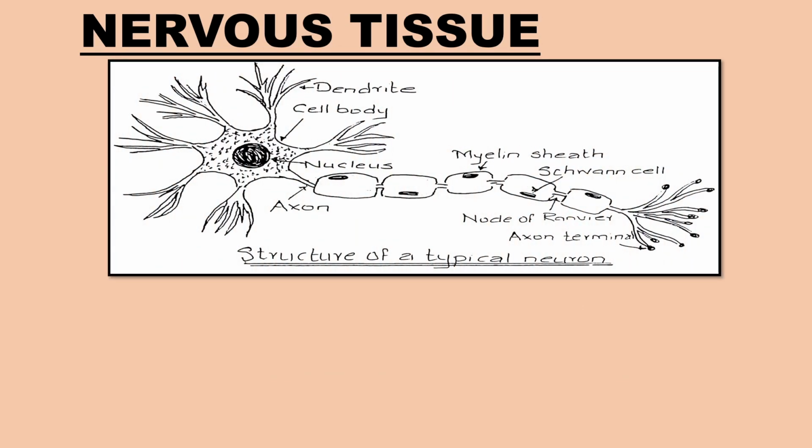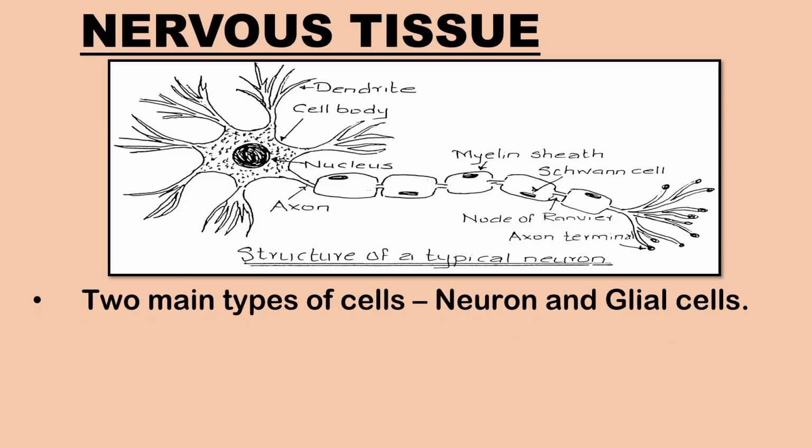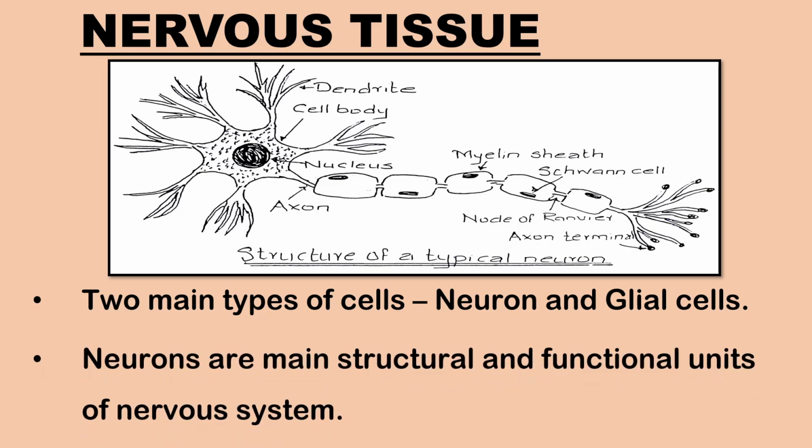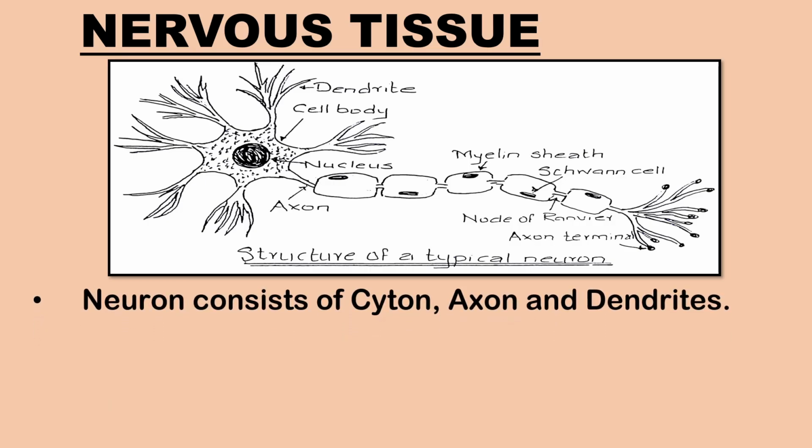Let us look into the anatomy and physiology of the nervous tissue. Neurons and glial cells are the two basic types of cells present in the nervous tissue. Neurons or nerve cells are the main structural and functional units of the nervous system. Each neuron consists of a cell body or cyton or soma, a long axon, and short, highly branched dendrites.